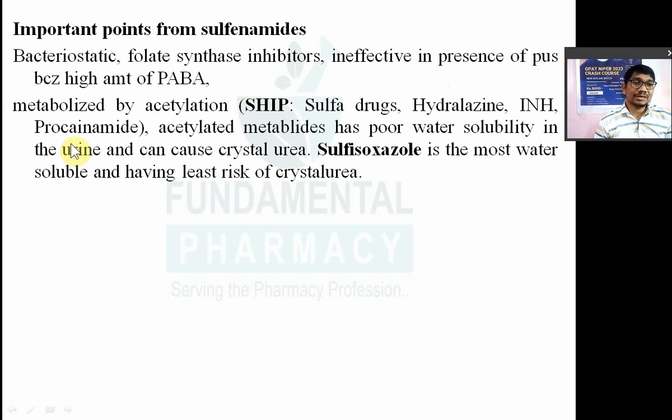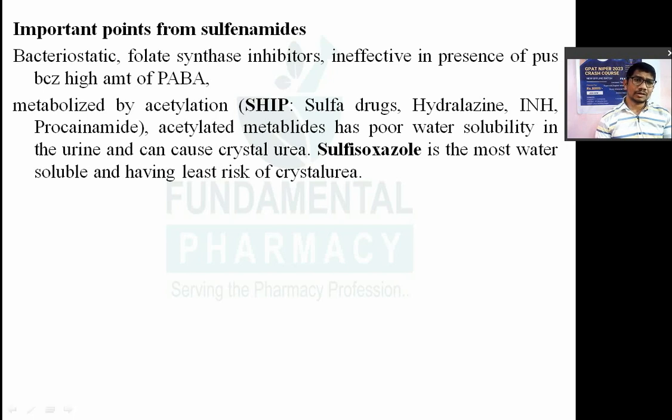Sulfa drugs are metabolized by a phase two metabolic reaction known as acetylation. तो acetylation से उनका metabolism होता है. And in acetylation you know that there is genetic polymorphism. Acetylation में N-acetyl transferase enzyme जो लगता है उसके लिए जो जीन लगता है वो हर एक में अलग अलग होता है. That's why किसी में acetylation का कैपेसिटी ज़्यादा होता है, किसी में कम होता है. So depending on that, known as slow acetylators and fast acetylators. दो टाइप के लोग होते हैं, slow acetylators and fast.